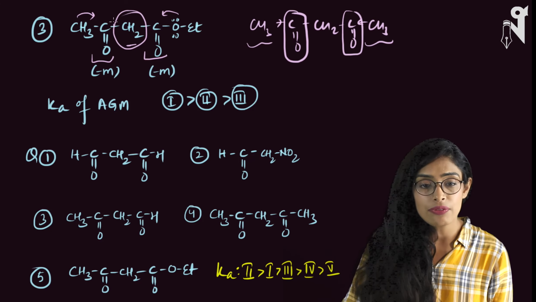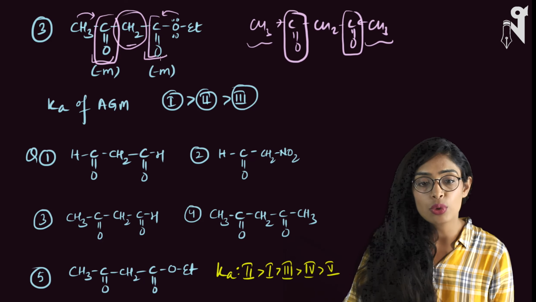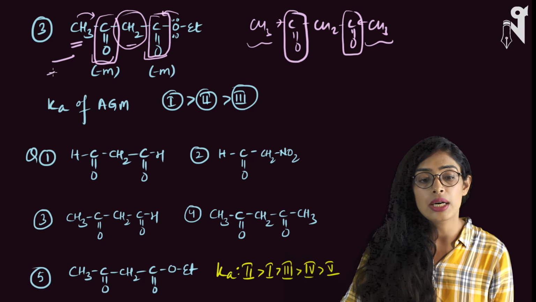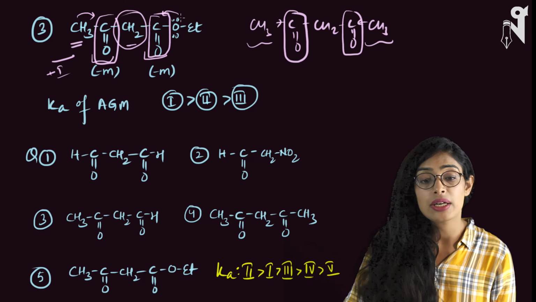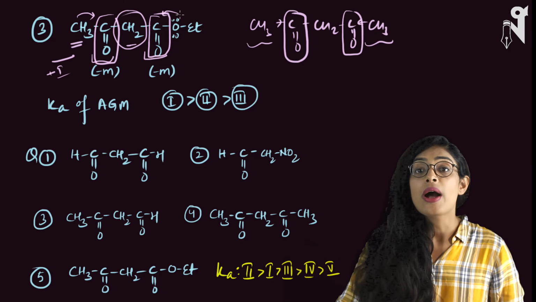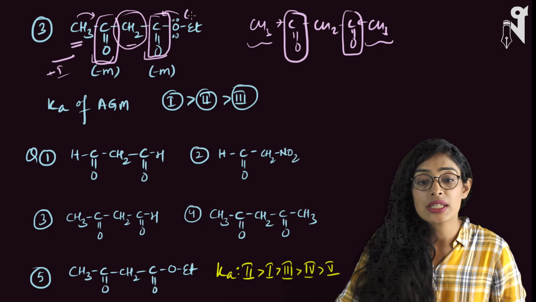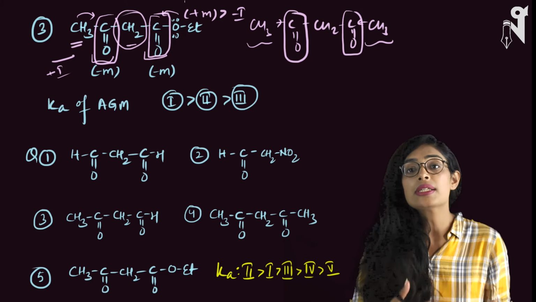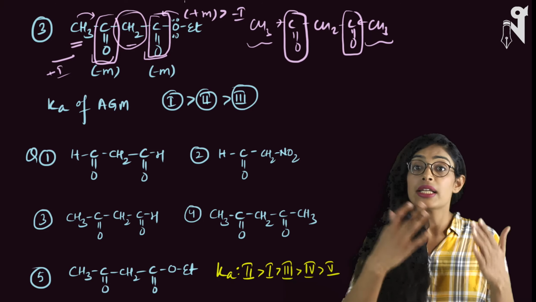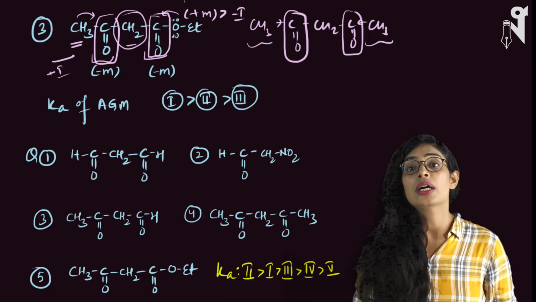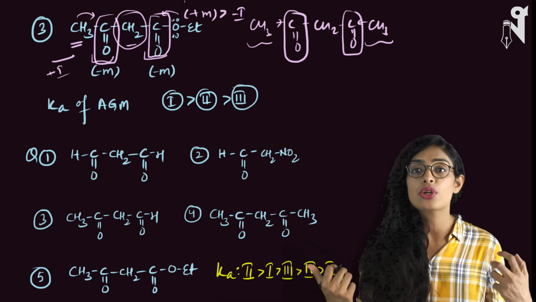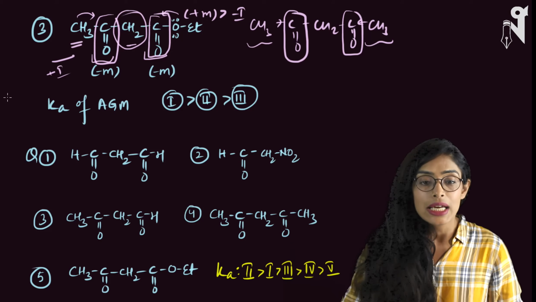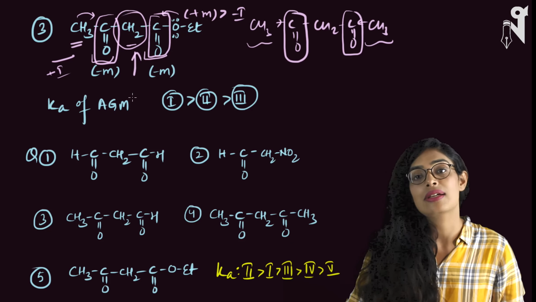Now look at this. Here we have CO and CO over here. Both are electron withdrawing, but look at the CH3. CH3 is electron donating through plus I, whereas OET is electron donating through plus M. So basically this shows plus M is greater than plus I. So it has more donating capability than CH3, and hence it is further reducing the capability of withdrawing the electron density from CH2. Hence, this active methylene group is going to be the least acidic.